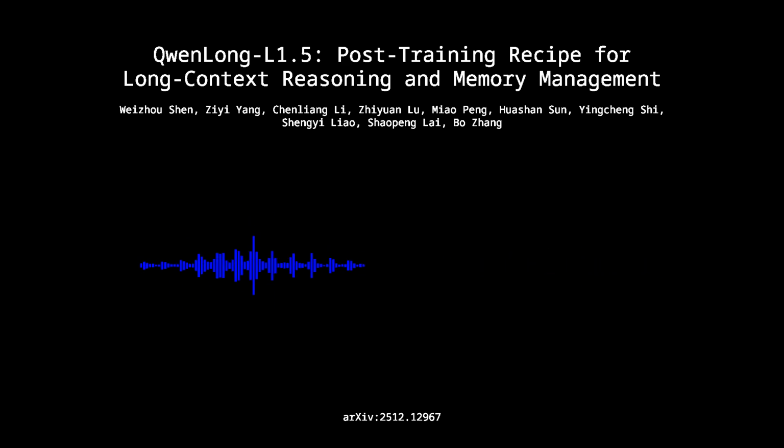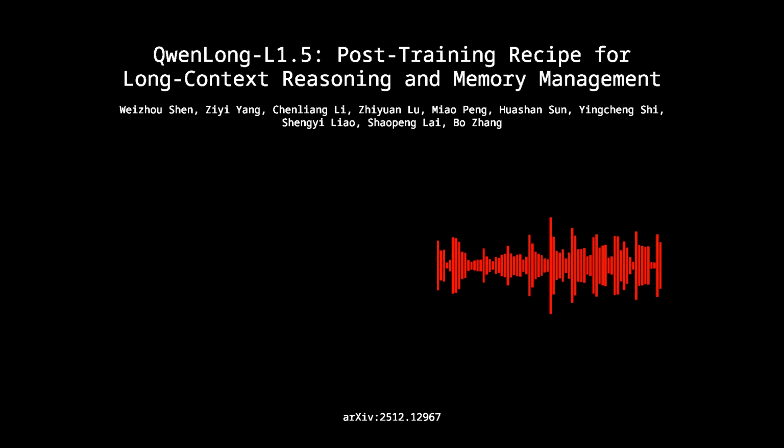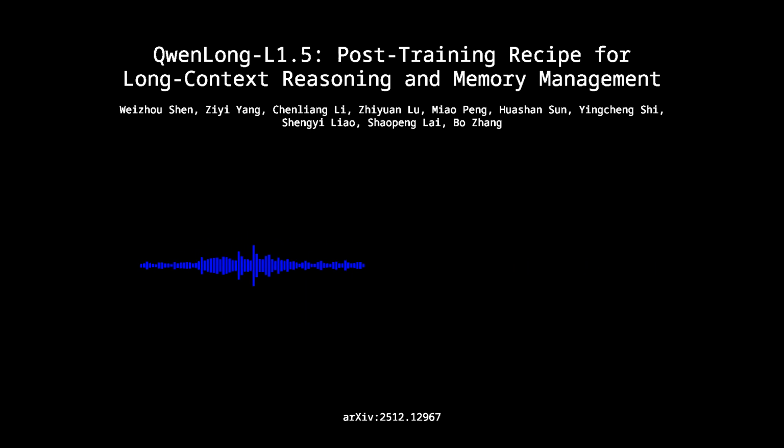Two really targeted modifications. The first is task balance sampling. Instead of random sampling, they made sure every mini batch had an equal number of samples from 5 designated task types. Wait, doesn't that distort the training distribution? Yeah, if the real world is imbalanced, aren't you training the model on an artificial reality? That's a great question, and I think they address it implicitly with the second technique, which is more important.